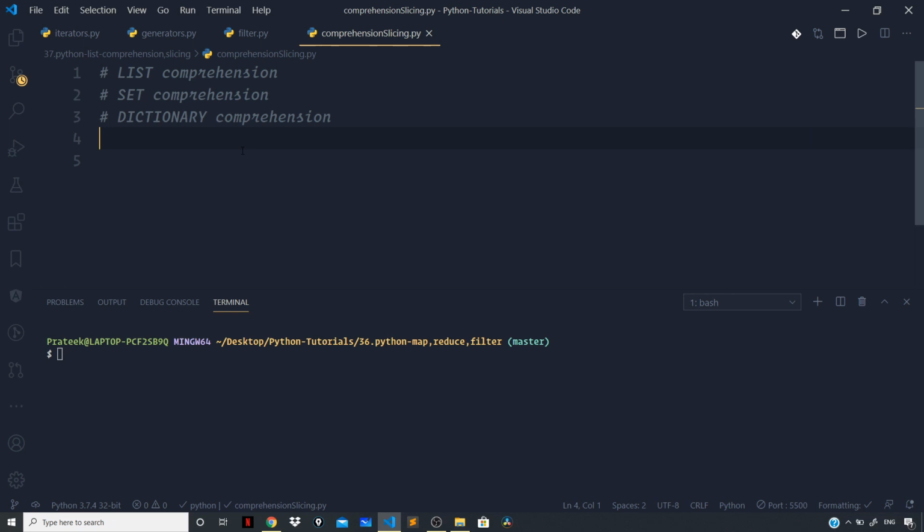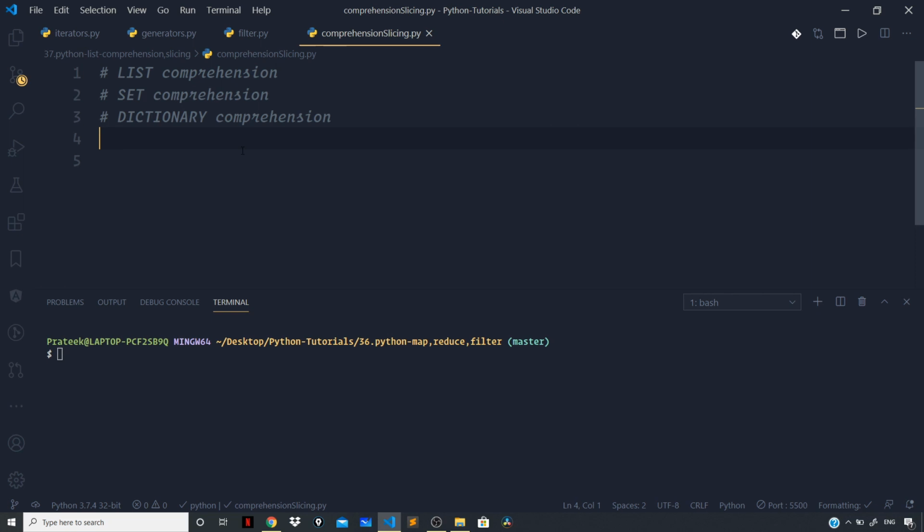So enough of talking, let us first see the syntax of one such comprehension, namely the list comprehension. Let us understand this with the help of an example. Suppose I have a list of numbers 0 to 9, which I can generate using the range function. What I want to do is first find all the even numbers from that list and double each such even number and put that into a new list. We can do this using list comprehension.